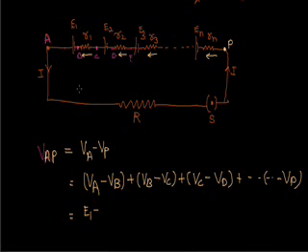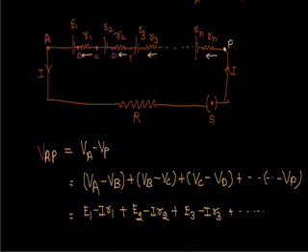So now we can write E1 minus I r1 plus E2 minus I r2 plus E3 minus I r3, and so on, up to En minus I rn.